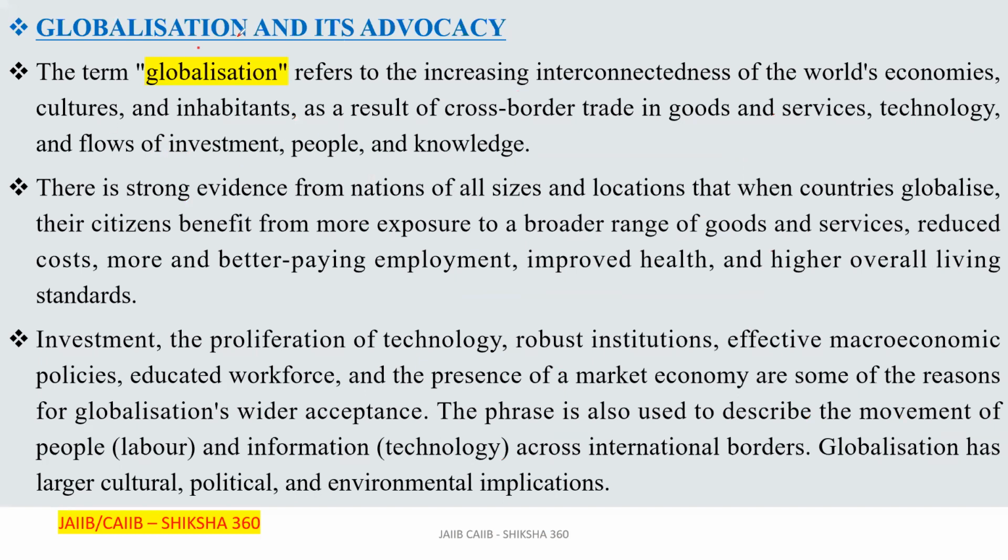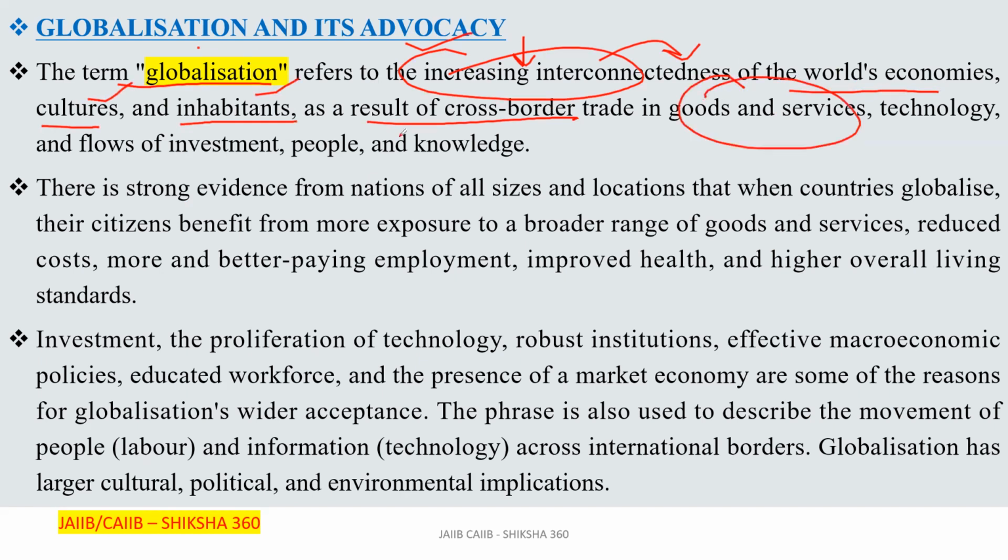So globalization further. The term globalization and its advocacy. The term globalization refers to the increasing interconnectedness of the world's economies, cultures, and inhabitants as a result of cross-border trade in goods and services, technology, and flows of investment, people, and knowledge.